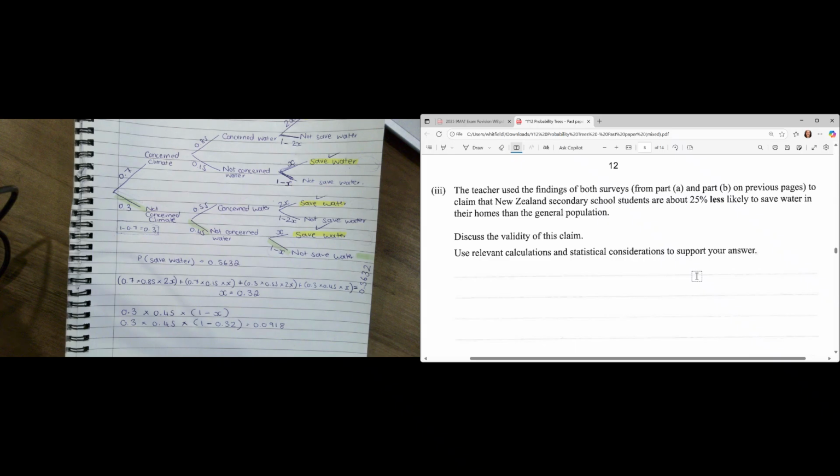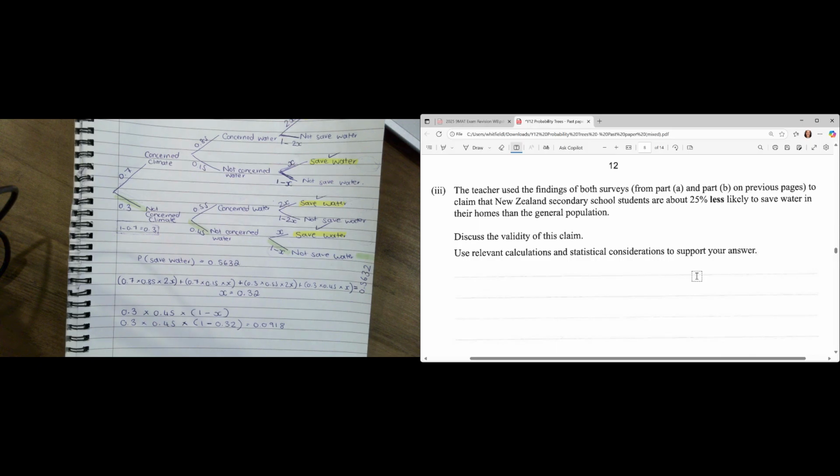They claim that New Zealand's secondary schools are 25% less likely to save water in their homes than the general population. Okay, so they are interested in comparing students to the general population and saving water in their homes. And we need to discuss the validity of this claim, use relevant calculations and statistical considerations to support your answer.